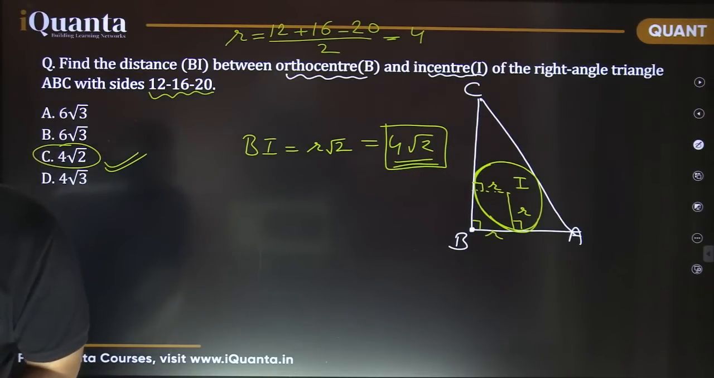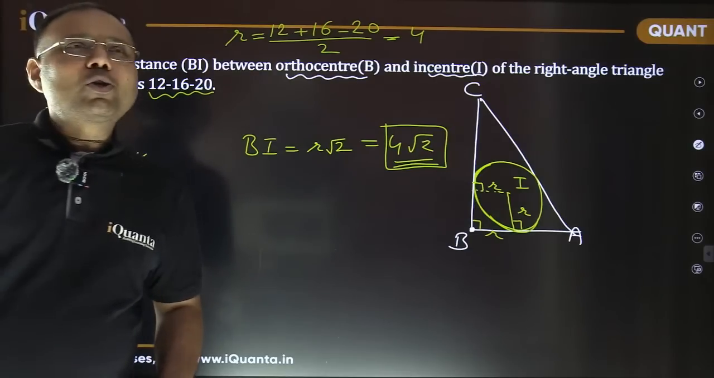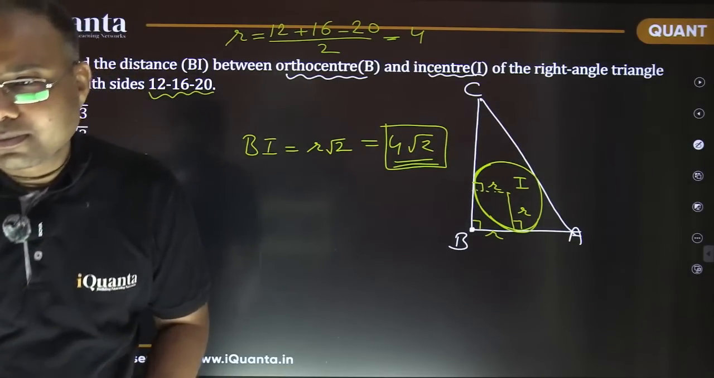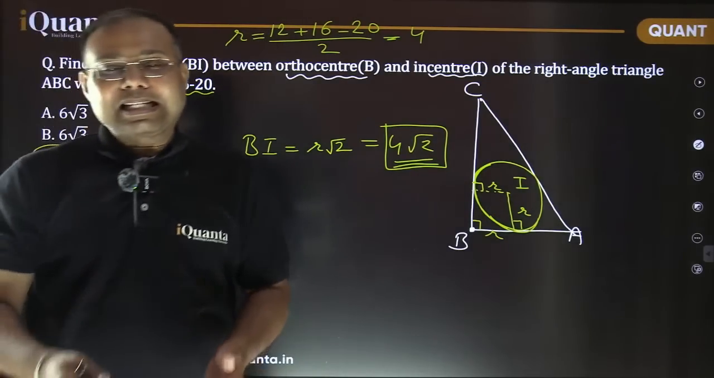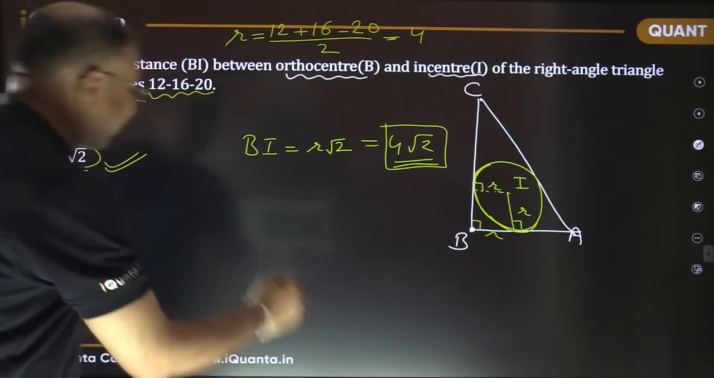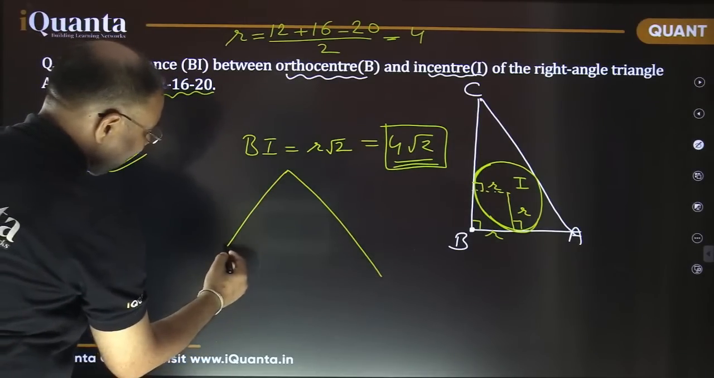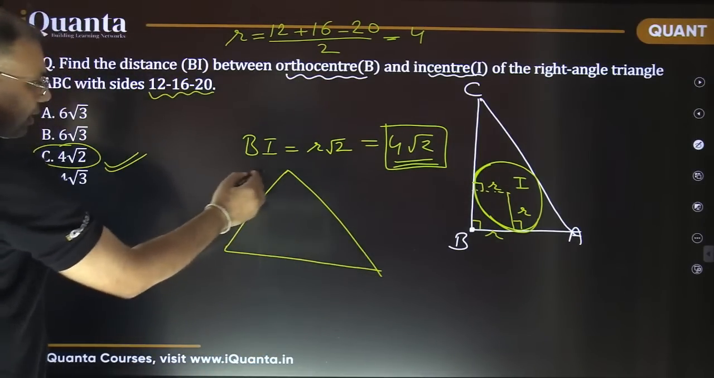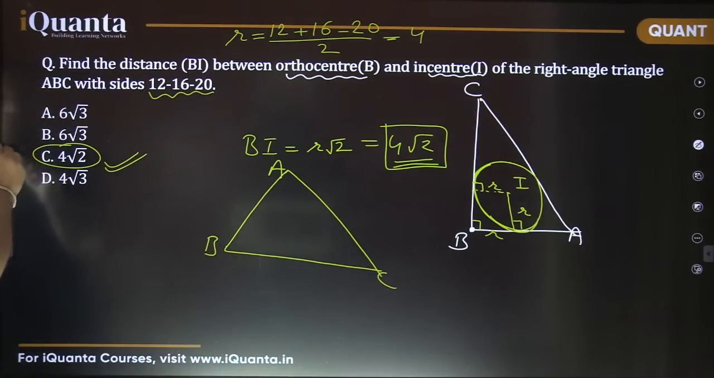That's the important point. See, now Navdeep is asking how B is the orthocenter. Navdeep, what do you know by orthocenter? What do you mean by orthocenter? Orthocenter is the intersection of altitudes. Yes or no? If I make any triangle, let's say this is a certain triangle A, B, C. So what is orthocenter?